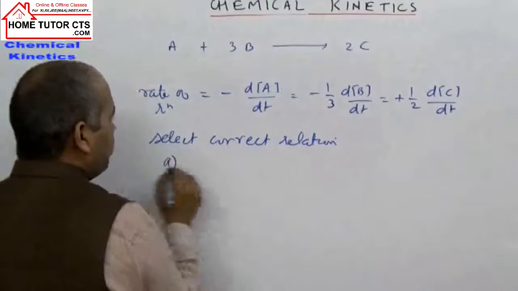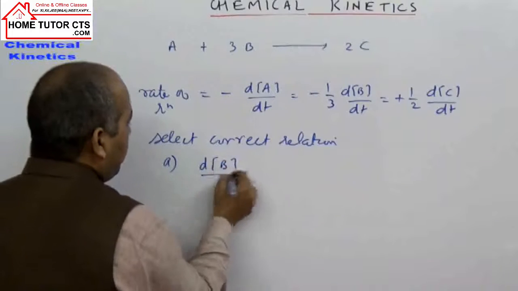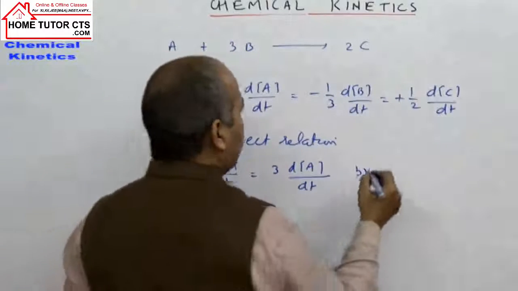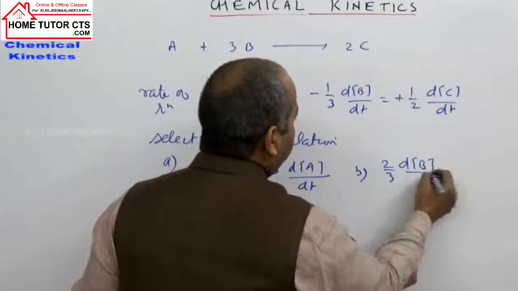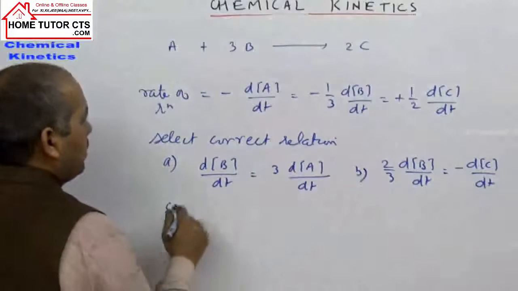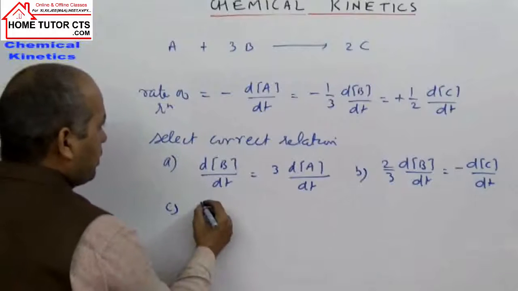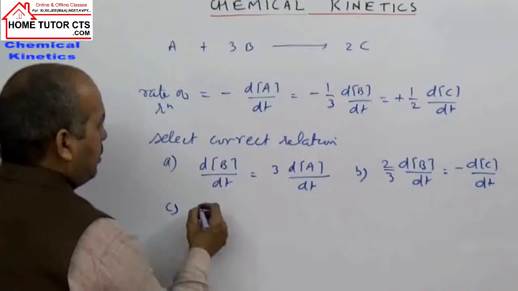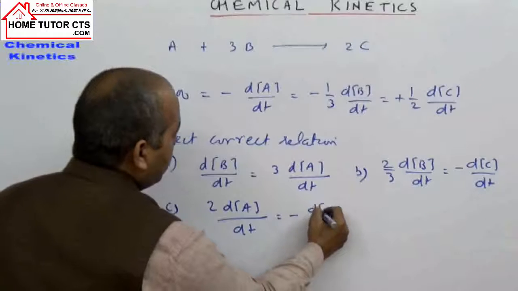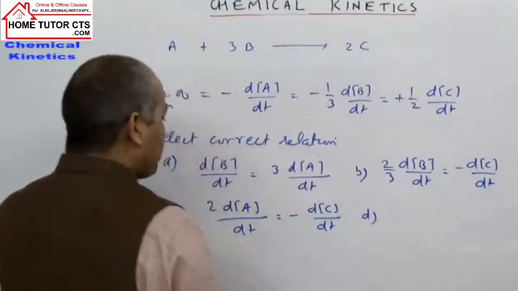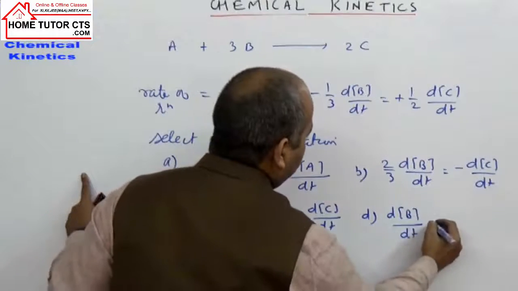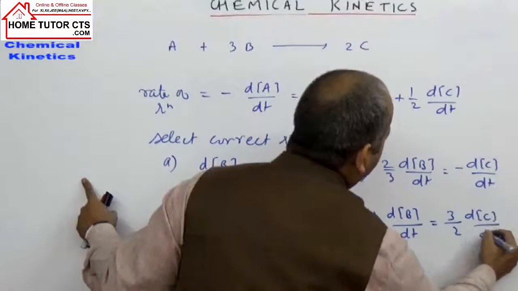Option A is given: dB upon dt is equal to 3 dA by dt. Option B: 2/3 dB upon dt is equal to minus dC upon dt. Option C: 2 dA by dt is equal to minus dC upon dt. Option D given in the question: dB upon dt is equal to 3/2 dC upon dt.